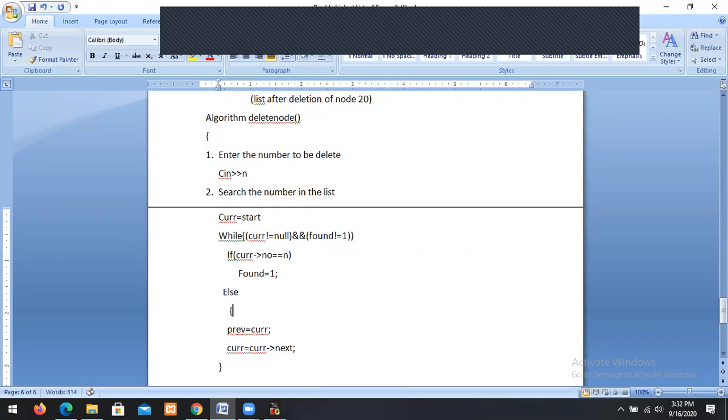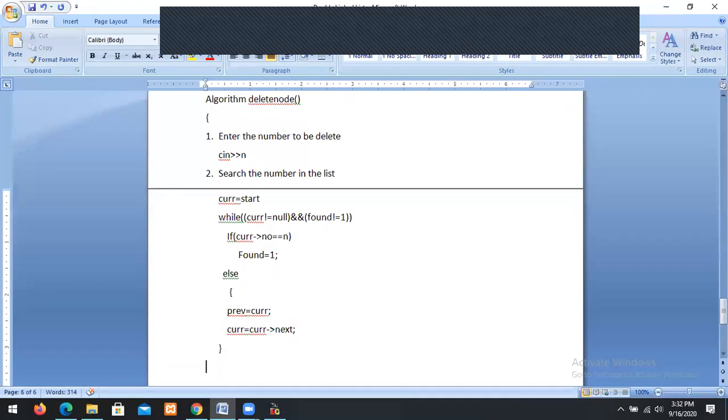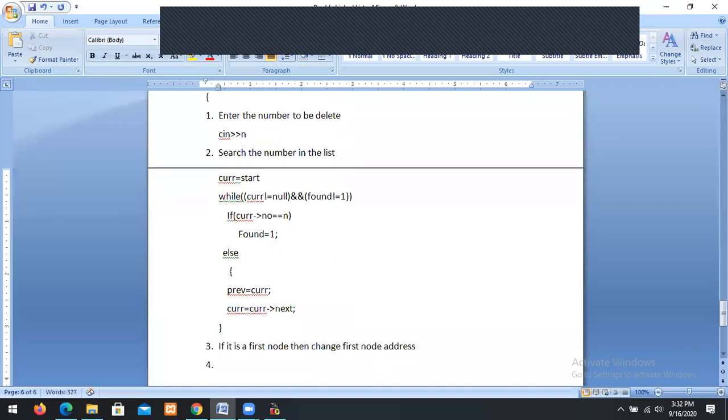So current equal to current dot next. If it is found, and if it is a first node, then change the first node address.